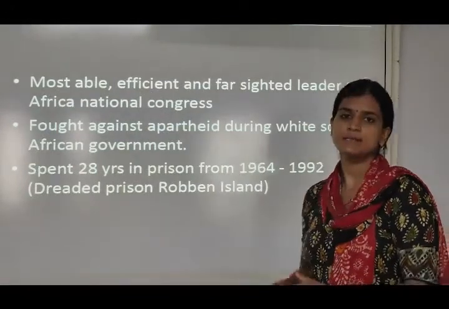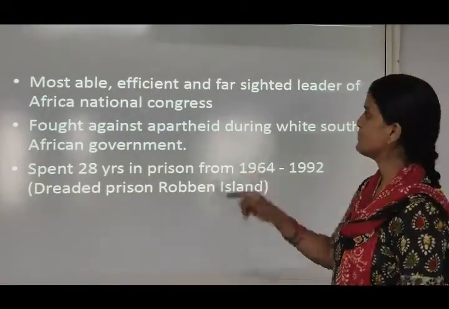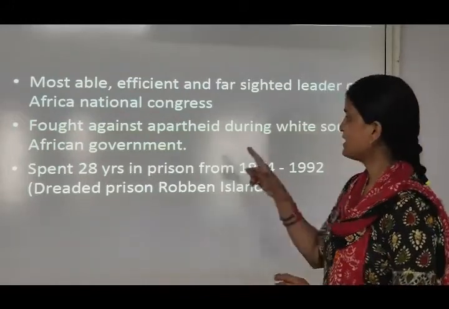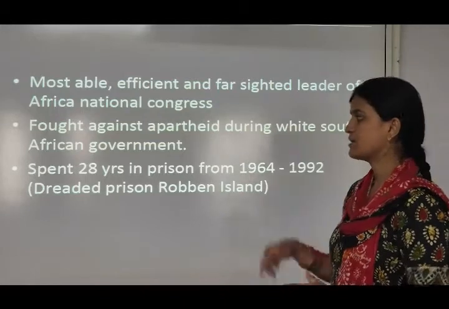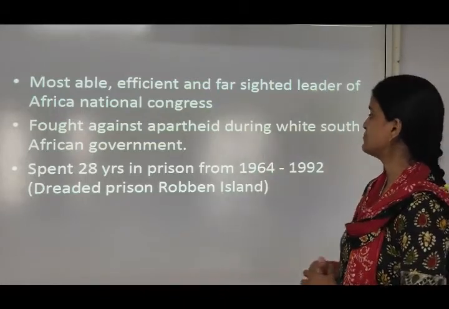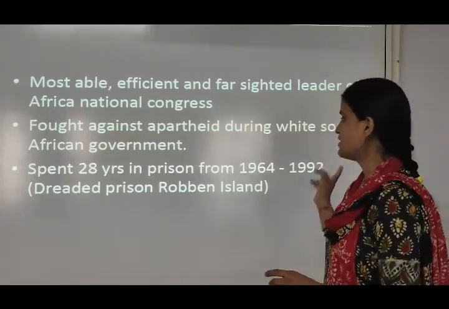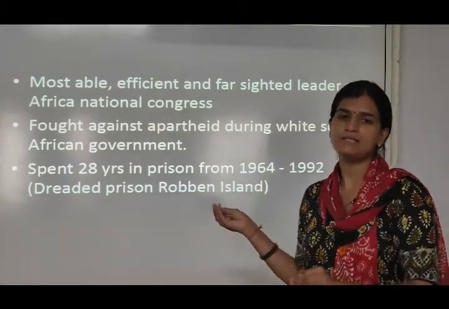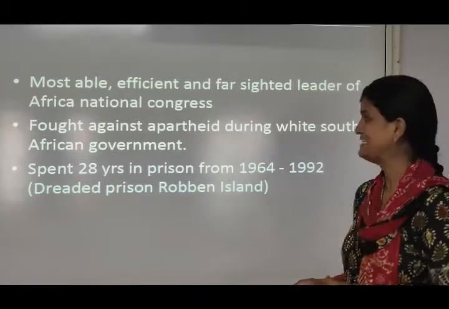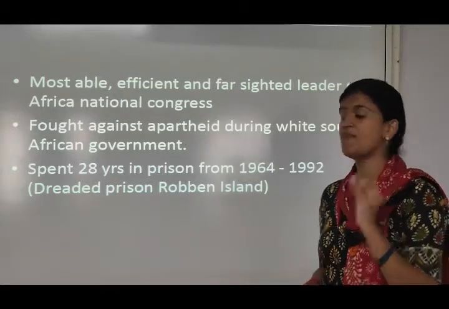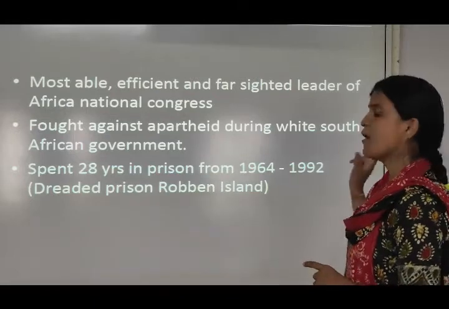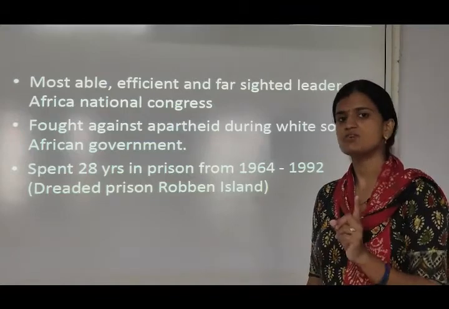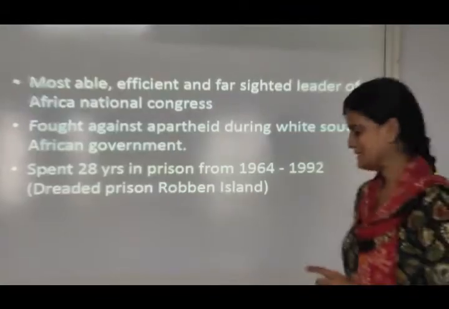Now, here is a short description of Nelson Mandela: most able, efficient and far-sighted leader of the African National Congress. Fought against apartheid during the white South African government. Spent 28 years in prison from 1964 to 1992. Dreaded prison, Robben Island. So he was an able and efficient leader and he fought against apartheid when there was a government of white people. And for this he spent 28 years in prison. And where was the prison? It was in Robben Island.